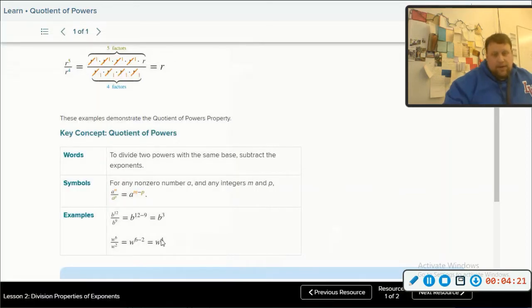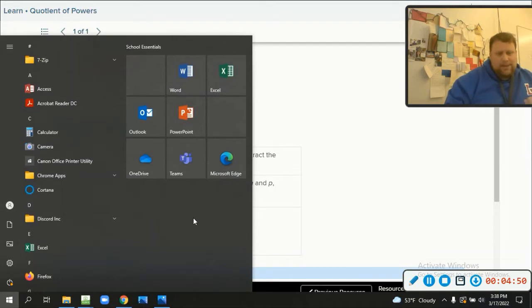Oh, and I did forget to explain it. So in this one right here, just notice, what are we doing? When I have b to the 12th divided by b to the 9th, that just becomes b to the 12 minus 9, or b to the 3rd power. When I have w to the 6th over w squared, that becomes w to the 6 minus 2. So in other words, same base, we just subtract their exponents, which makes sense. Yesterday, when we had the same base and we were multiplying, we added their exponents, so to divide, we would subtract, right? Okay. Now we can move on with our bad selves.